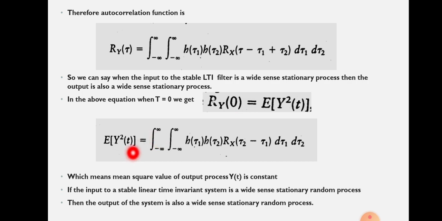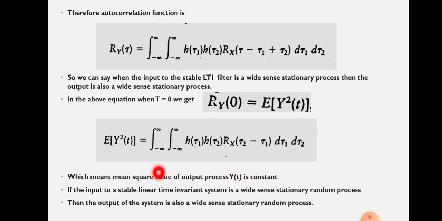So expectation of y square of t, we can write as integral minus infinity to plus infinity, integral minus infinity to plus infinity, h of tau 1 into h of tau 2 into r x of tau 2 minus tau 1 into d tau 1 into d tau 2. Here you can see that it is a constant value. Actually the variable is t, but here there is no such variable, because tau 1 and tau 2 are variables of integration. So the mean square value of the output process y of t is a constant.